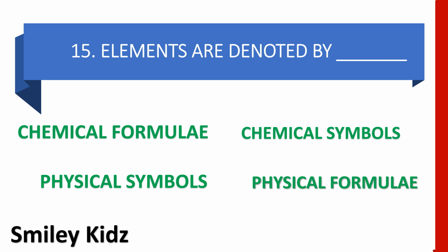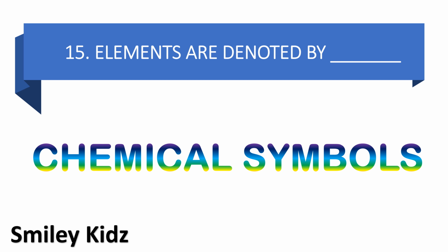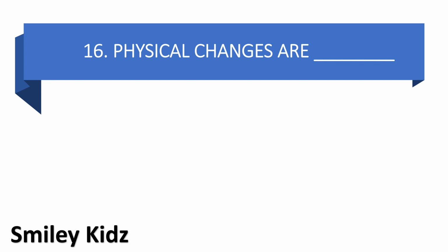Your time is up. And the right answer is chemical symbols. Elements are denoted by chemical symbols. Moving to question number 16.